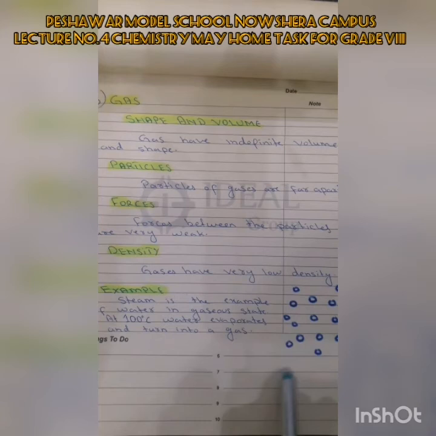As the particles are very far apart from each other, that's why they have very low density. They are very light in weight. Like when we fill a gas in a balloon, the balloon is very light, because the density of gases is very low. Now for an example, steam is the example of water in the gaseous state.